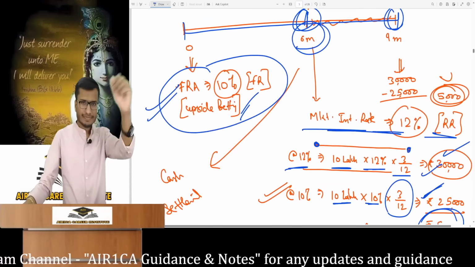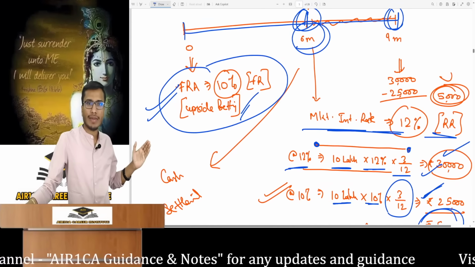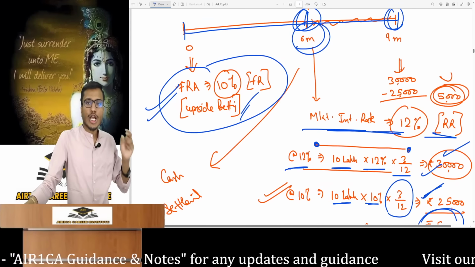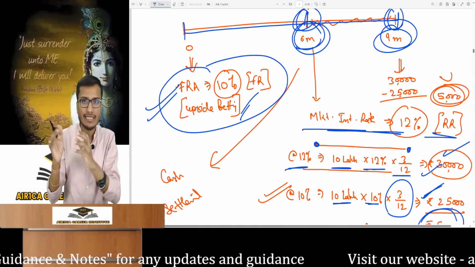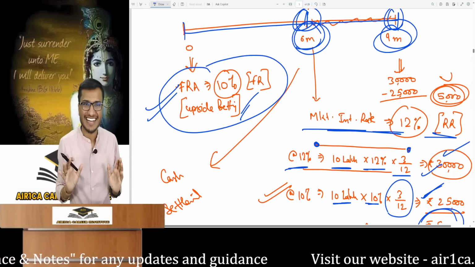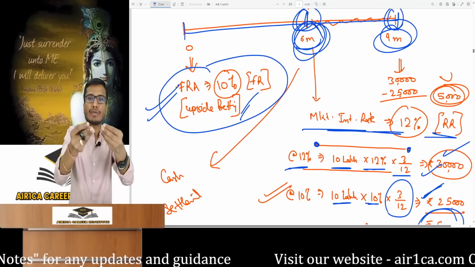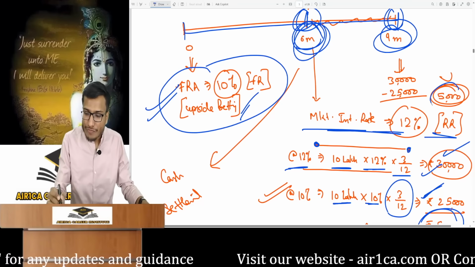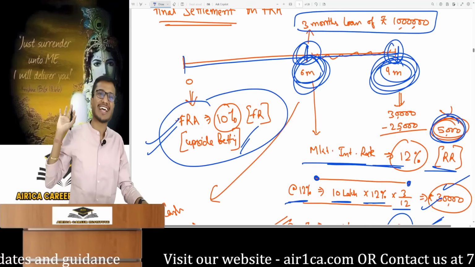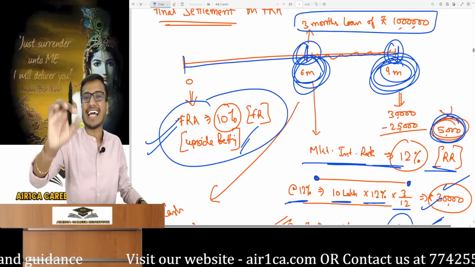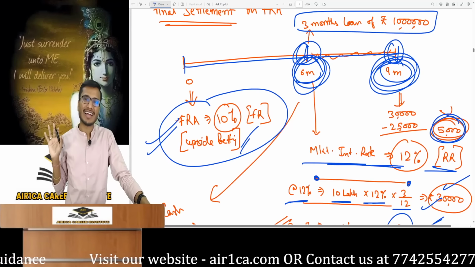Look here. Practically, I would have taken the loan at the market rate or the FRA rate. The loan interest settles at the 9th month's end, 3 months after the 6th, as interest is paid upon loan completion. When taking a loan, I don't pay the interest at the end of the 6th month. So this gain of 5,000, where should it occur? This gain is occurring at the end of the 9th month. This gain of 5,000 is happening to me at the end of the 9th month.